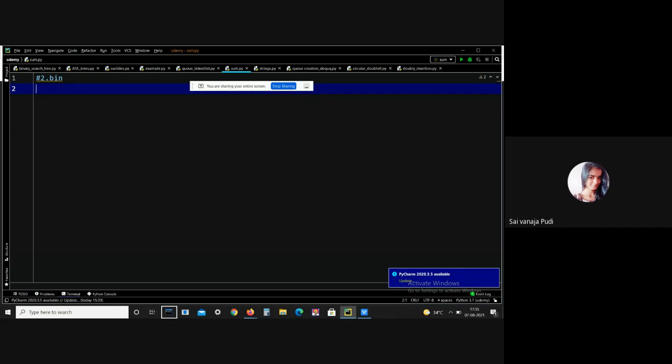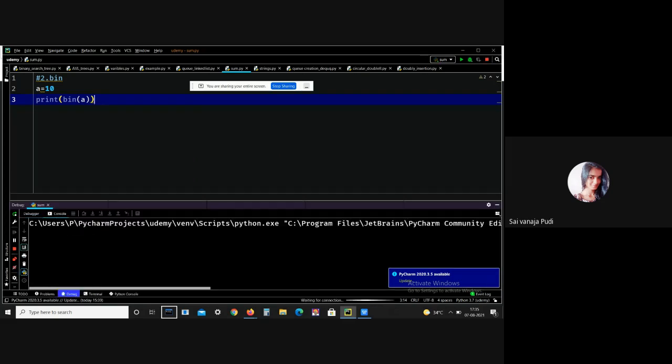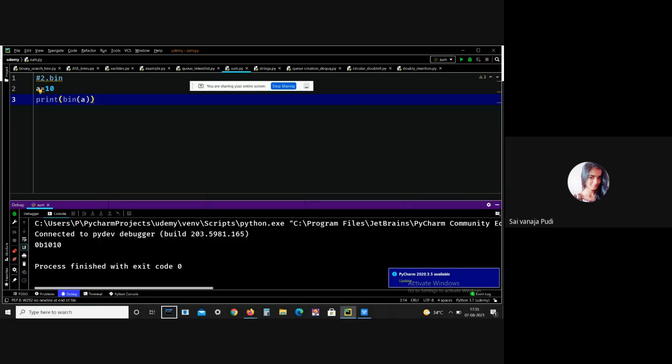Here, I just want to know the binary representation of the integer 10. Bin of a. See, I got the output, that is 0b1010.